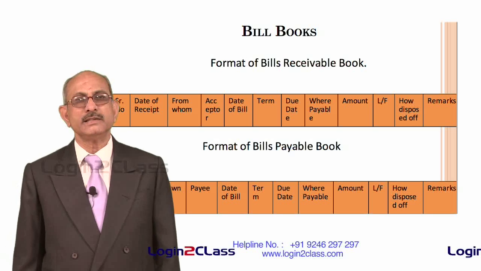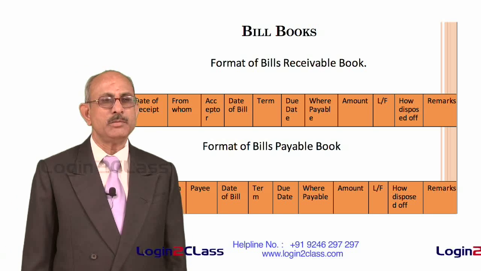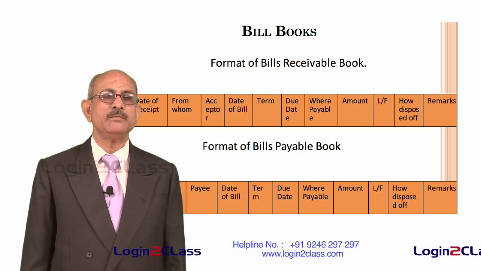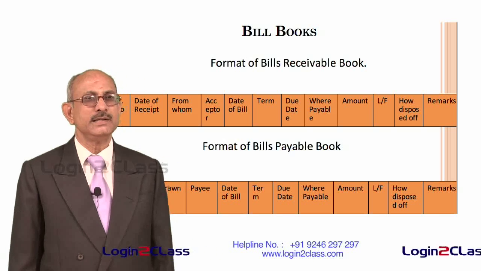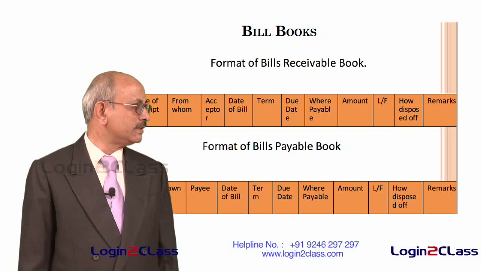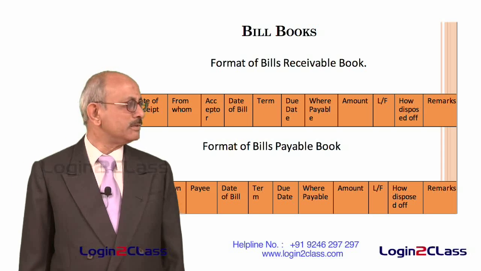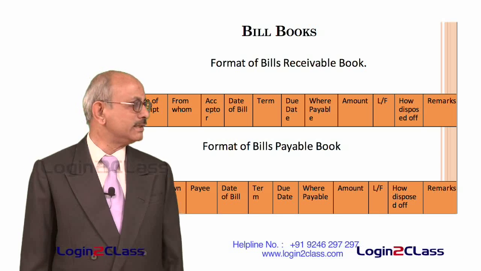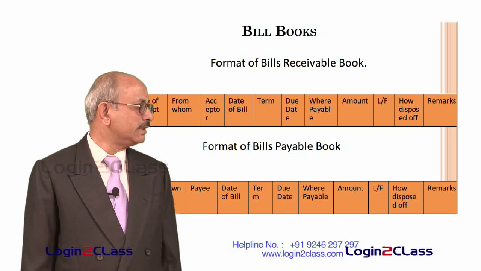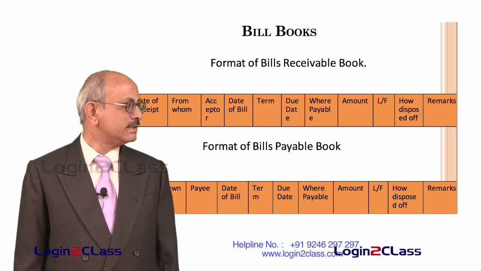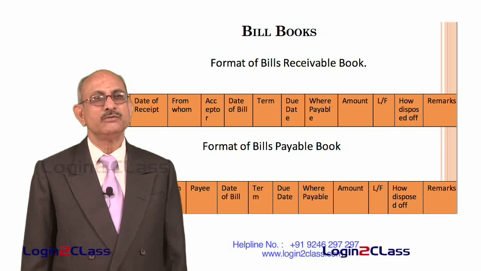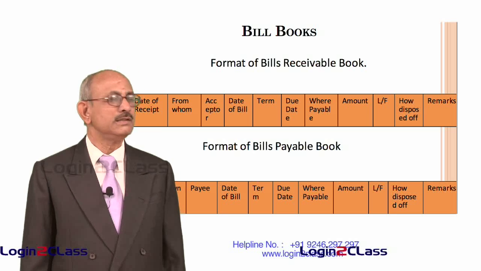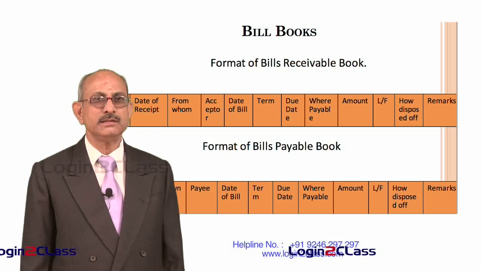Similarly, in the case of a drawee, he will maintain a bills payable book so that he can keep track of all the bills accepted by him, so that on due dates he is able to make payment of those bills of exchange. So as you see from the format, the same thing appears in the case of bills payable also, only in this case, instead of the acceptor, we want to know who is the drawer of the bill of exchange, because the acceptor is the drawee himself who is maintaining this book.